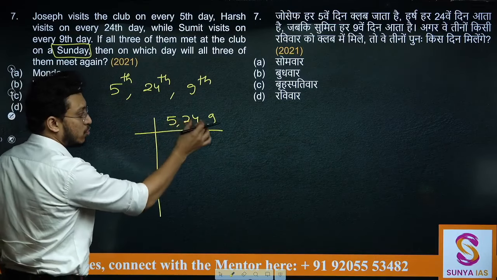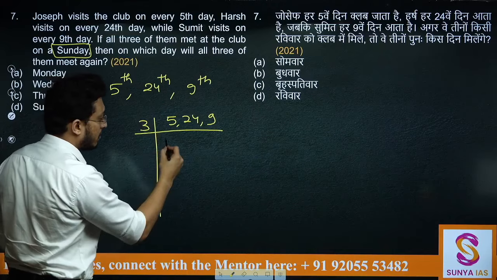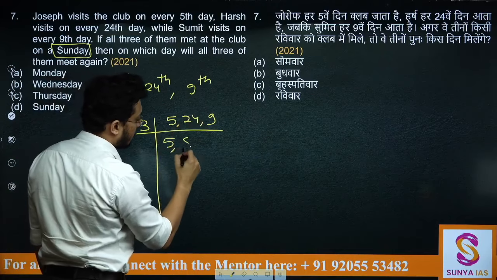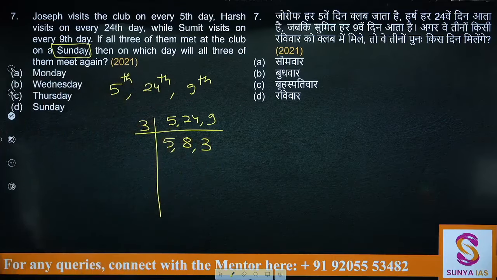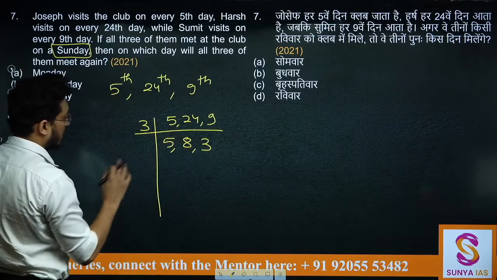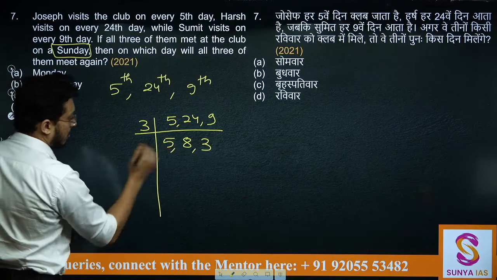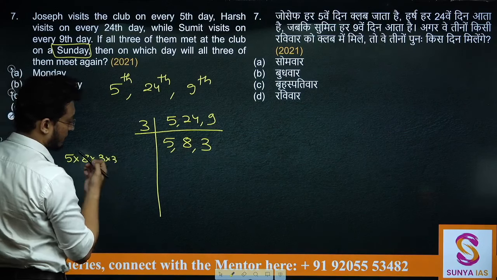Let's see, 2 does not divide all of them. You have 3 in common, so divide by 3. You have 5. You'll be left with 8, and you have 3. Do you have any proper divisors here? No proper divisors left. That means no common factor. So you will be left with 5 into 8 into 3 into 3.